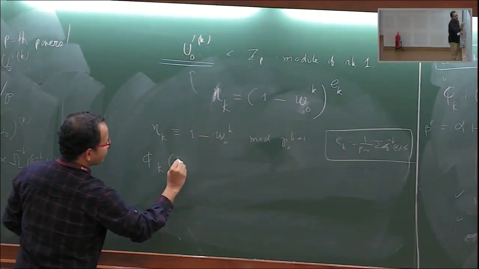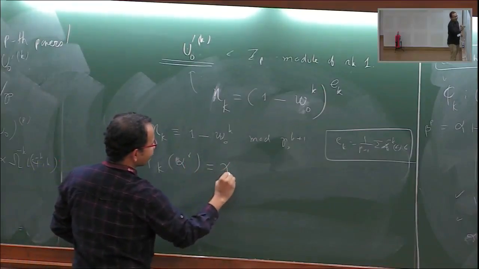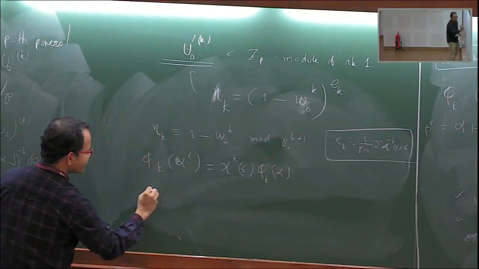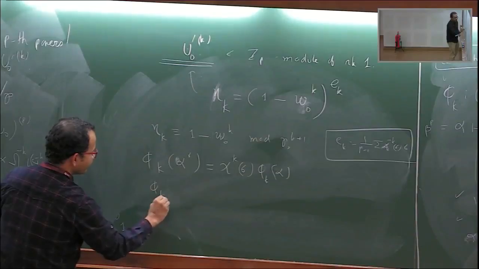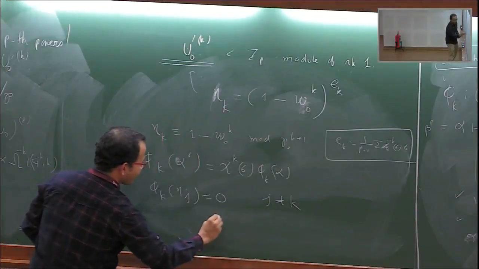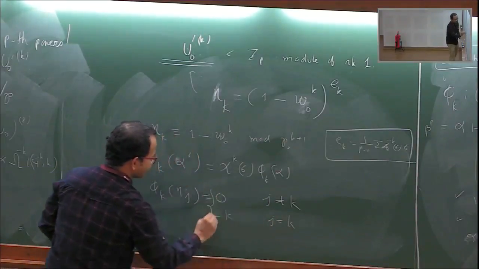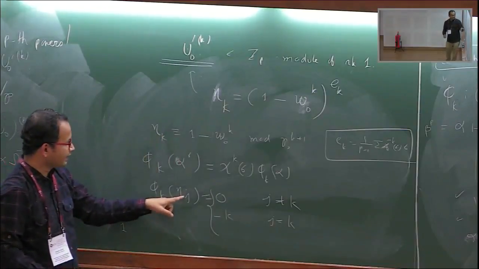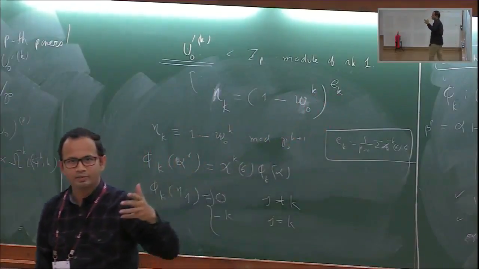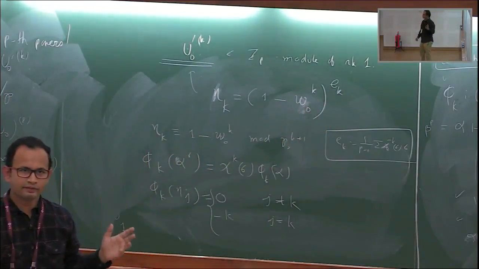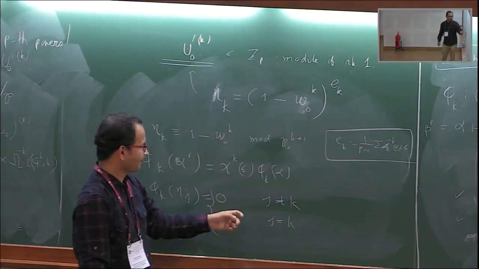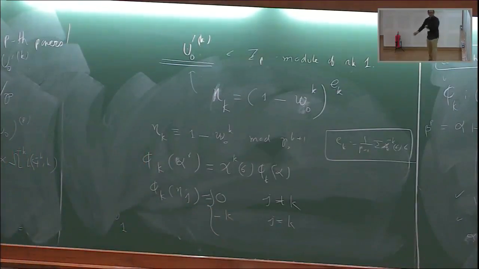So one can show that this is this, and certain things I'm not proving: phi k of alpha sigma is like chi k sigma phi k alpha. I don't want to prove all the details, but they can be easily proved. And phi k eta j is 0 if j is not equal to k, and it is minus k if j is equal to k. Because for example, if I am evaluating phi k eta k, basically I am taking the logarithmic derivative of 1 minus t to the power k, and if I take log and then differentiate and multiply by, when I differentiate, I'll get this minus k out of that. Okay, so that's how it comes. So I'm just not giving the details, but they can be found.